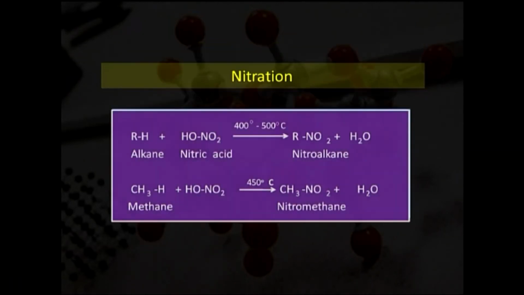So, now in this reaction we are seeing that when an alkane reacts with nitric acid, the hydrogen is replaced by the NO2 group and we get nitroalkane, that is RNO2, and a water molecule. Say for example, methane reacts with HNO3, that is nitric acid, the hydrogen is substituted by this nitro group and we get nitromethane, that is CH3NO2, along with water.